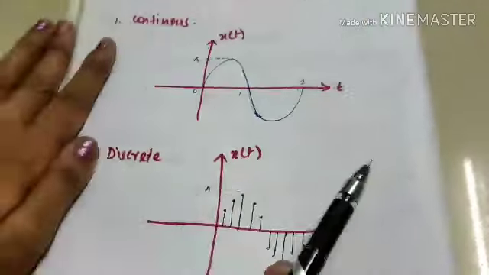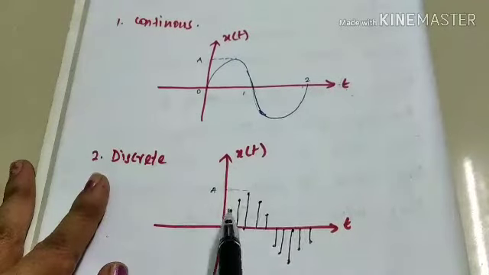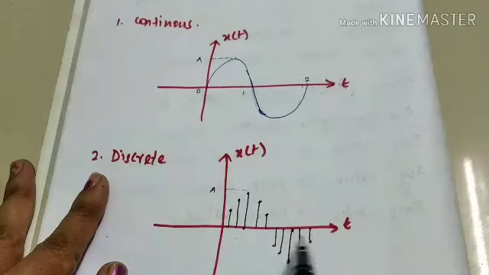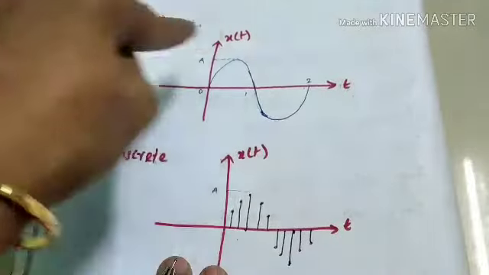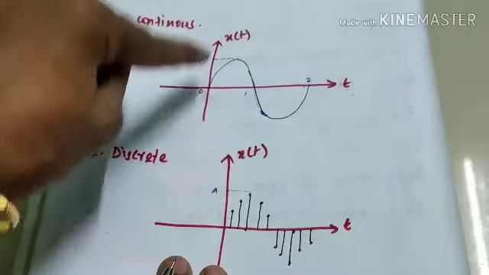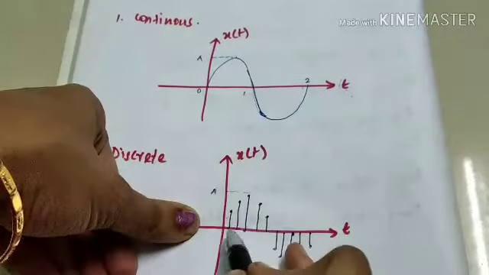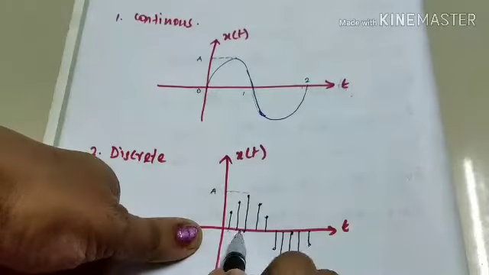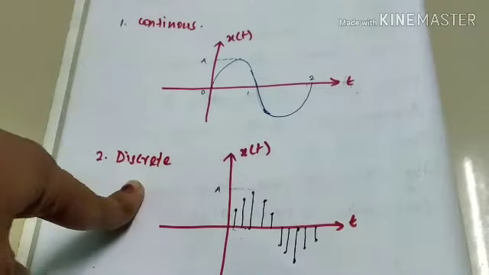See, this is our discrete time signal. See the difference between these two types of signal. Here we have only time samples. At those time samples we can find the amplitude, right? If we want to find the amplitude at any instant of time, that is possible only in the continuous time signal. But if we want to find the amplitude in between these two samples, it is not possible in the discrete time signal.